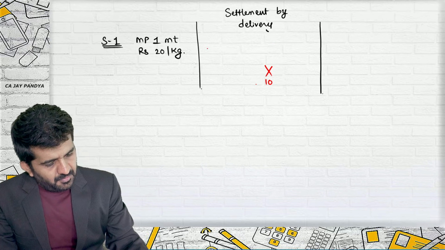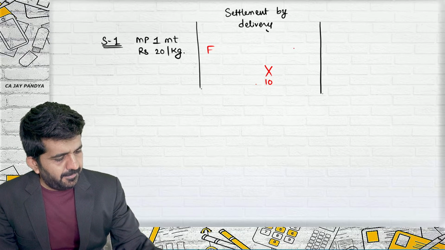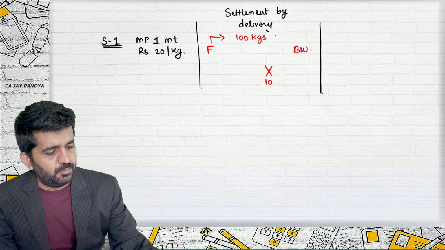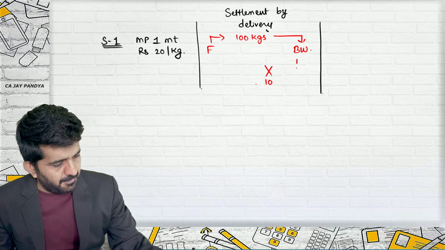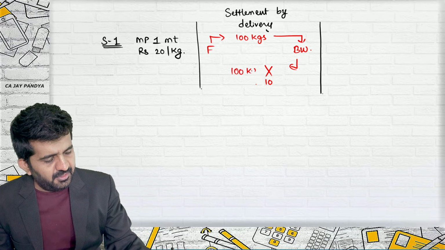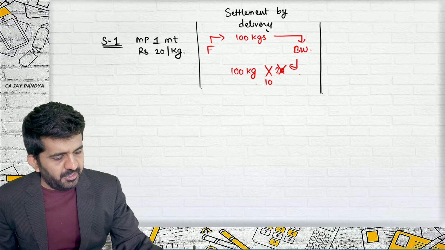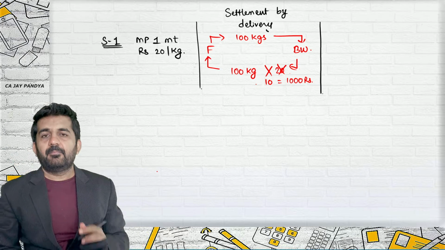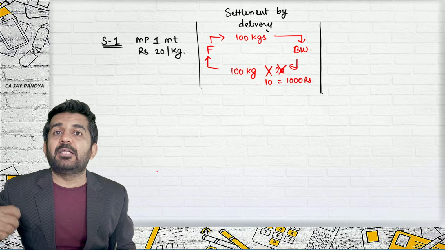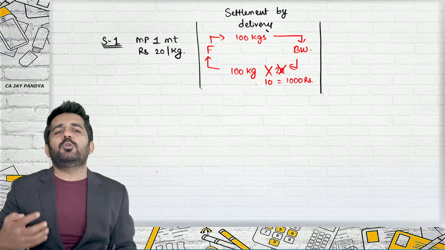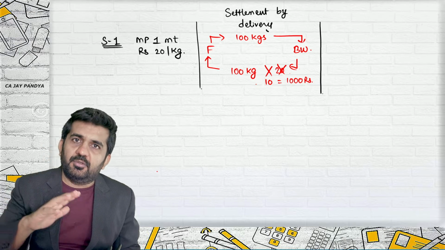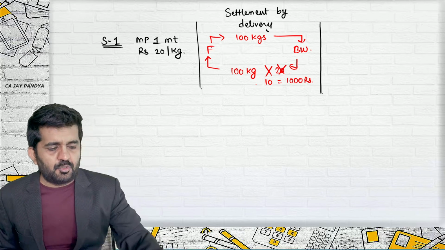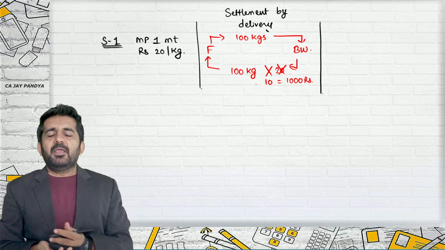But this is farmer and Balaji Wafers. Farmer will be giving 100 kgs of potatoes to Balaji Wafers. Balaji Wafers will be paying 100 kg into 20, no, into 10. That is 1000 rupees to farmer. What is this? Settlement by delivery. Actually, the potatoes are delivered to the Balaji Wafers, and Balaji Wafers makes actual payment of 1000 rupees to farmer. Is it alright? Try to concentrate.